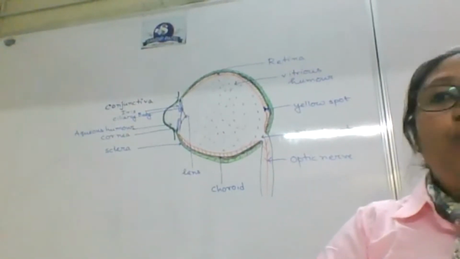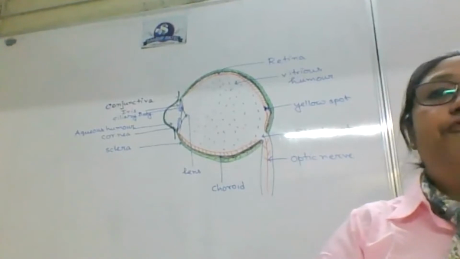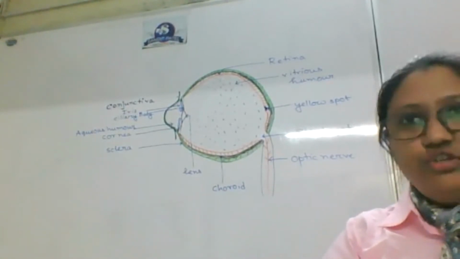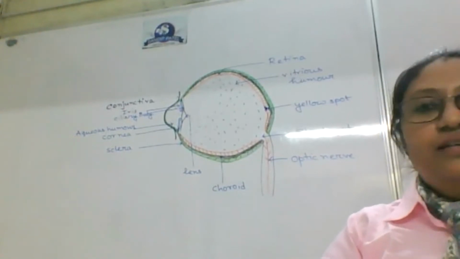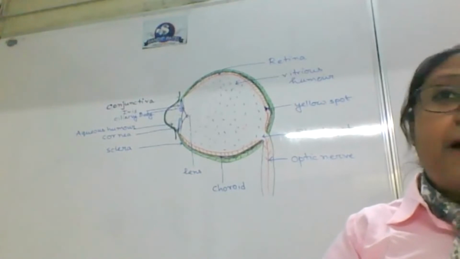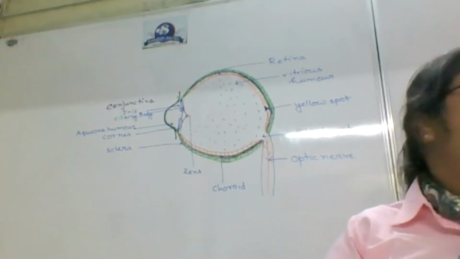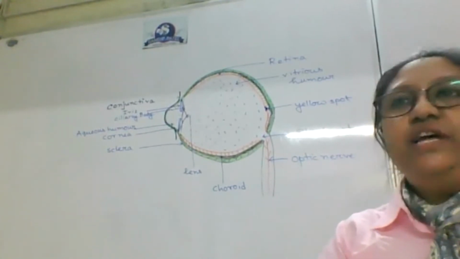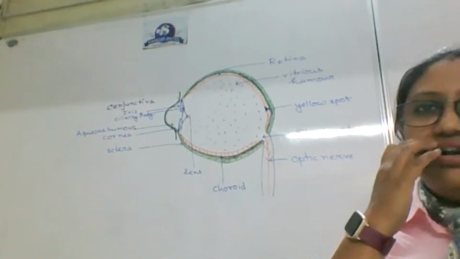The main role of sclera is protection. It is made up of fibrous tissue. This part is not allowing any light to pass. So in our eyes, can you tell me which area is very important?